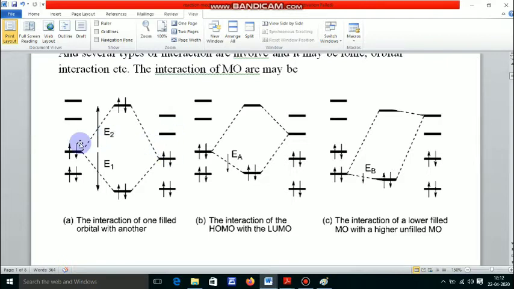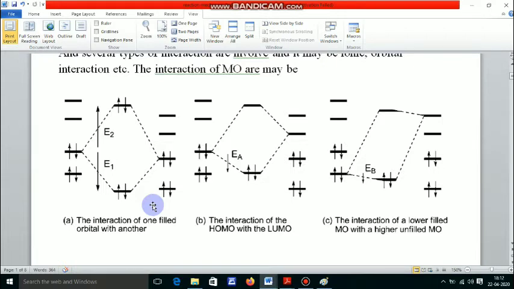When two molecular orbitals interact, in this figure the bonding molecular orbital and antibonding molecular orbital are both filled. That's why the bond order from this interaction we get is 0. That means from the interaction between filled molecular orbitals we cannot get an effective bond formation. But in a reaction this happens.